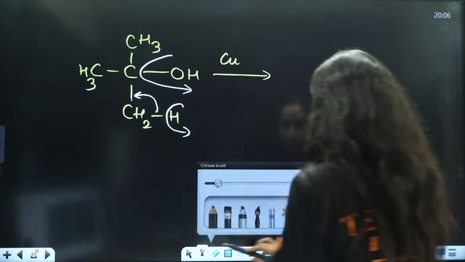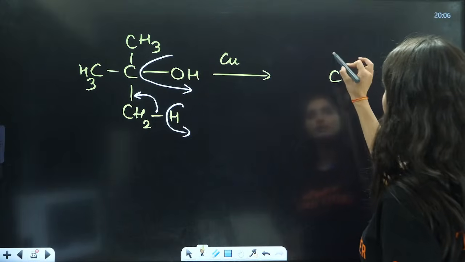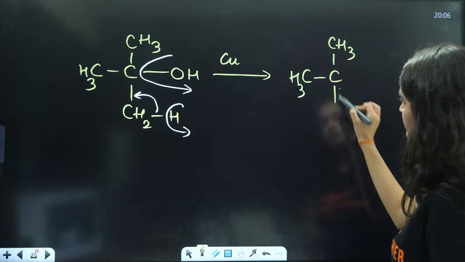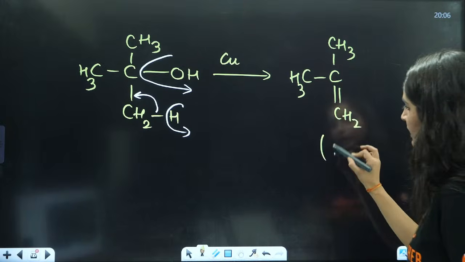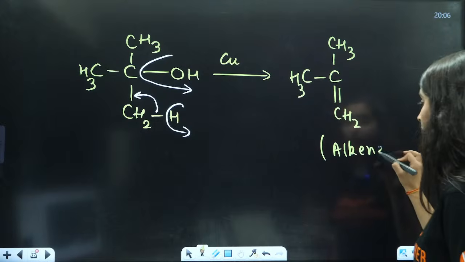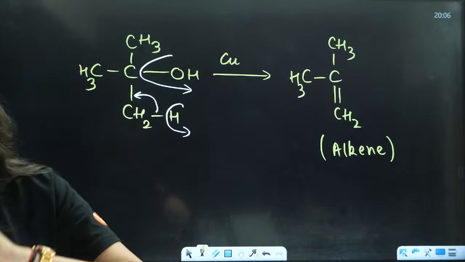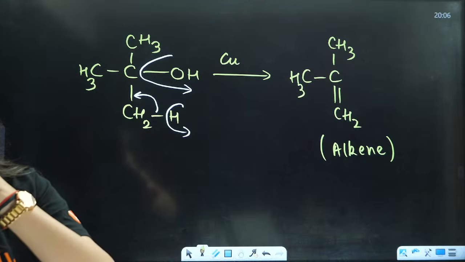Hence you will have the formation of C with CH3, CH3, a double bond and CH2, so with copper you will have the formation of alkene.